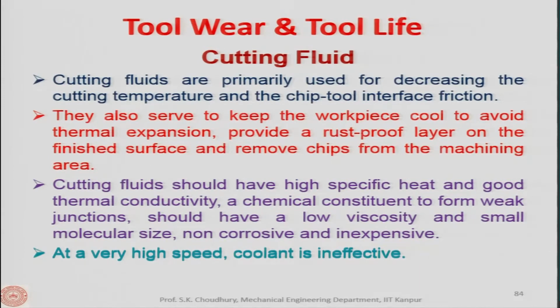Weaker junction means that the chip which is being formed, with a freshly removed surface, should not have the tendency to get welded to the rake face of the tool or to the tool tip. And if you remember, we said that that causes the built up edge formation. So, if there is a layer on this, if there is a coating made by the cutting fluid, in that case the built up edge formation can be prevented to a large extent, even if the speed range is that in which the built up edge normally is formed.